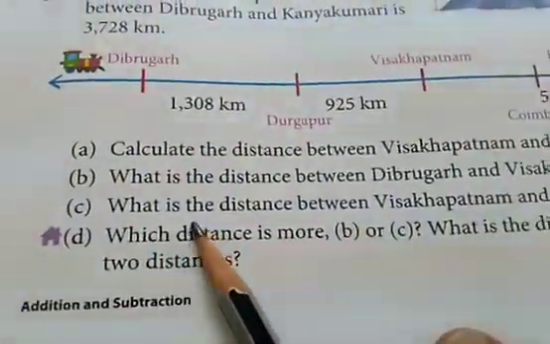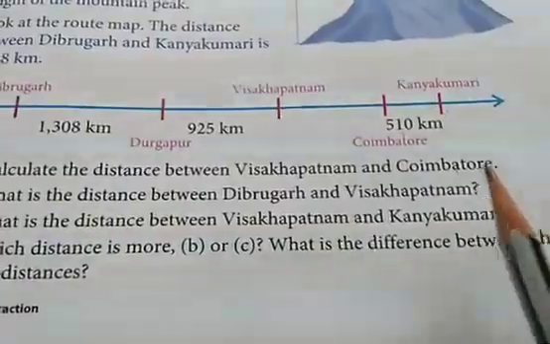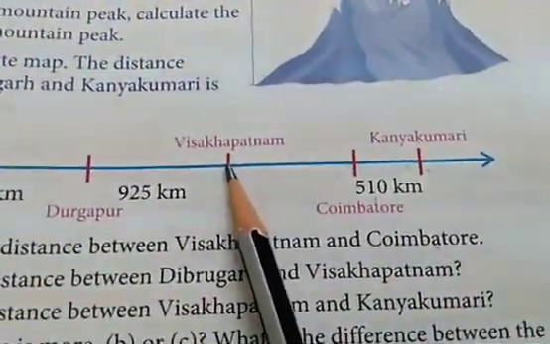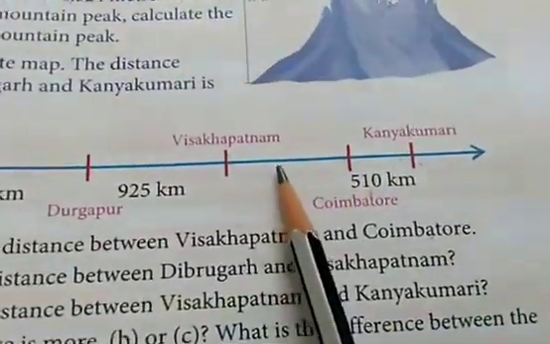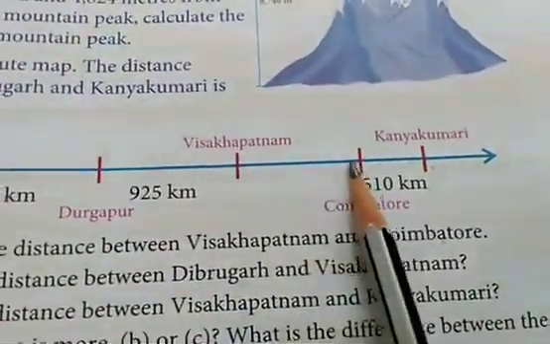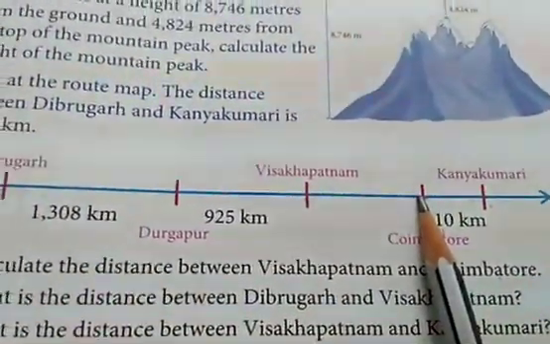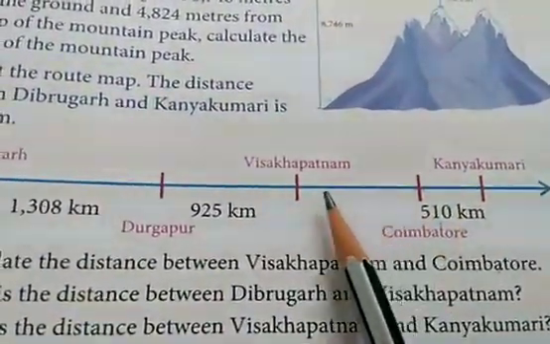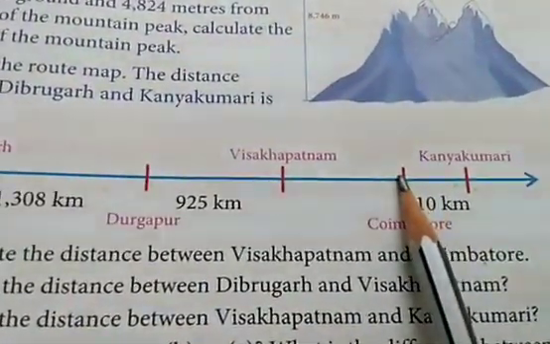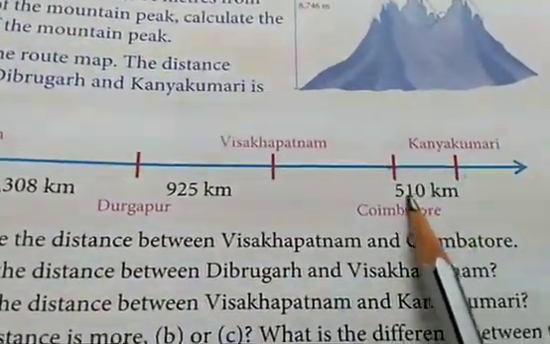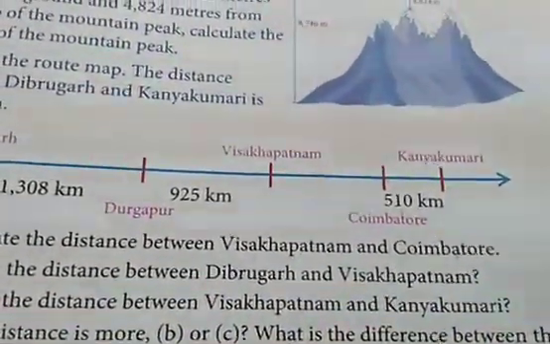Now C. What is the distance between Visakhapatnam and Kanyakumari? Here you can see the distance between Visakhapatnam and Kanyakumari. Yes, students, here we have found the distance between Visakhapatnam and Coimbatore. So we will add this to the distance between Coimbatore and Kanyakumari, means 510 kilometers, and we will find that answer.